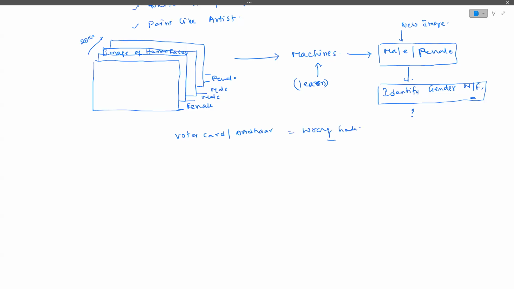For example, a person has gone to apply for a voter card or an Aadhaar card. After getting the card, they find that a wrong gender was printed. Instead of male, it has been printed as female. In the place of female, it was printed as male. Maybe on an Aadhaar card or voter card. Again, we have to reapply for the changes. You know how big a mistake it is.